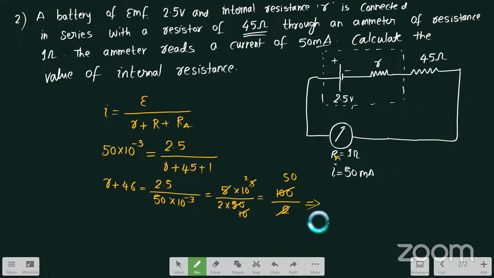So from here I can write, the value of r plus 46 is 50. So r will become 50 minus 46. Our final answer will become 4 ohms. So this was the next important question for the LAQ from the current electricity chapter.